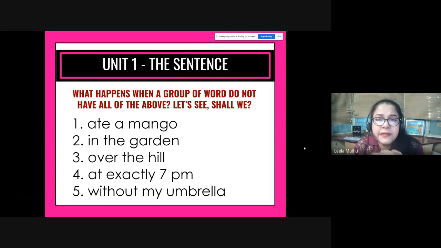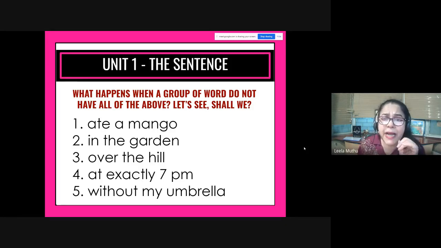Okay, so look at this group of words: ate a mango, in the garden, over the hill, at exactly 7 p.m., without my umbrella. Now in all these groups, 1 to 5, you notice that there are no full stops at the end of each group of words. Why is that? That's because it's not a real sentence. Let's find out why.